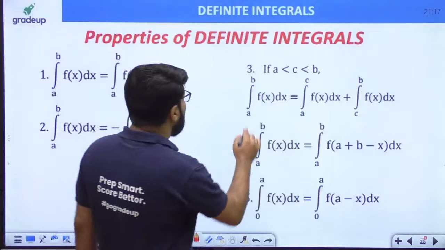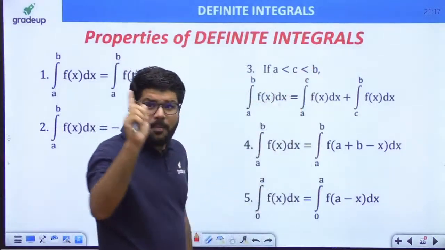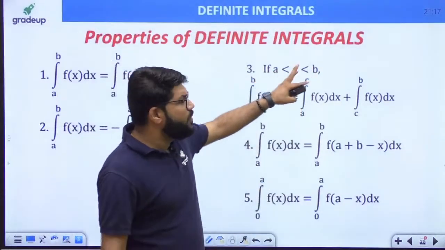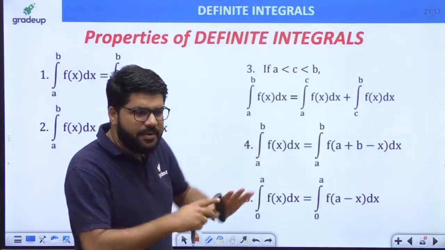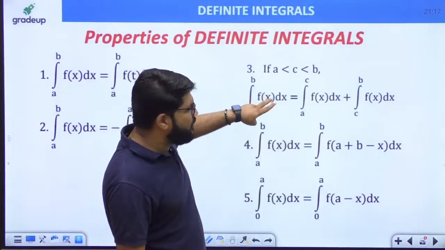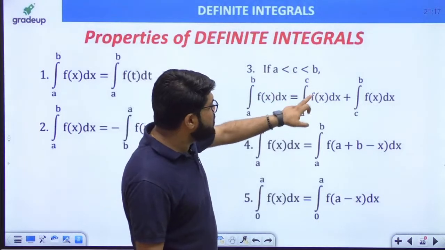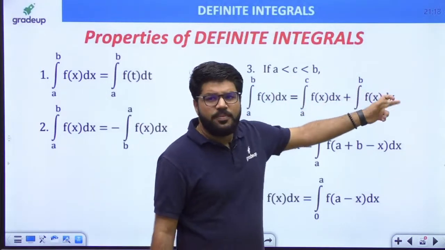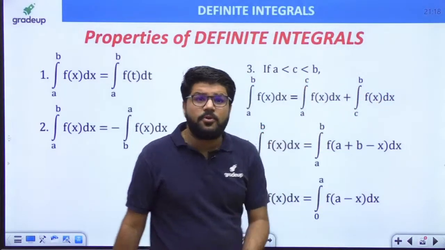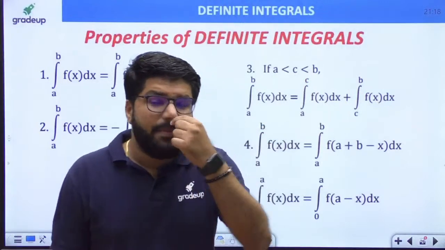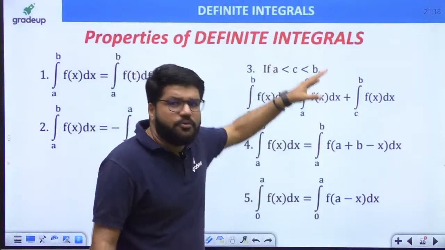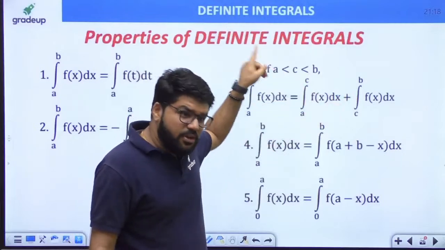Good class going on. Now guys, this seems to be a very simple property, but मैं आपको बता दूं, this seems to be a very simple property that you can break the limits of integral a to b f(x) dx as integral a to c f(x) dx plus c to b f(x) dx, where c is a number from a to b. ये बहुत सिंपल सी प्रॉपर्टी है, but this can produce one of the powerful questions as per the GATE level. I will show you the questions.